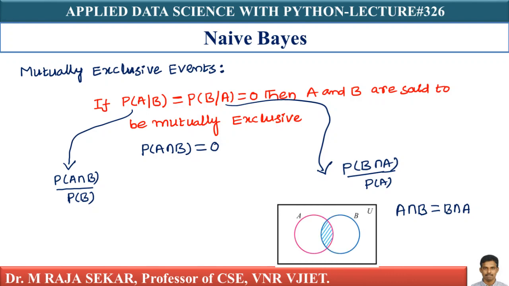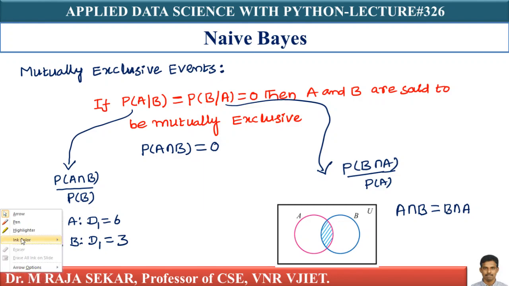Let me take one simple example. Let me assume A is an event. What it indicates? That event is getting 6 on die 1. B is another event, getting 3 on same die D1. These two events A and B, I can say mutually exclusive events.